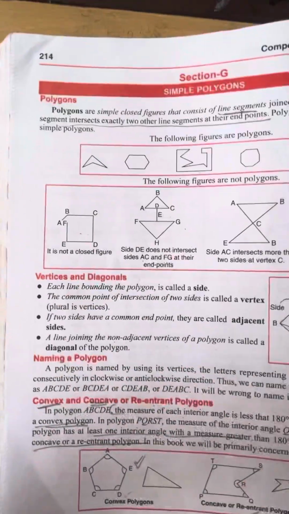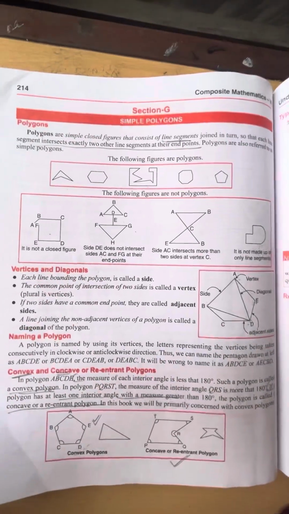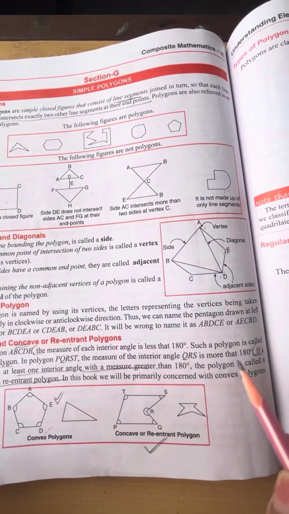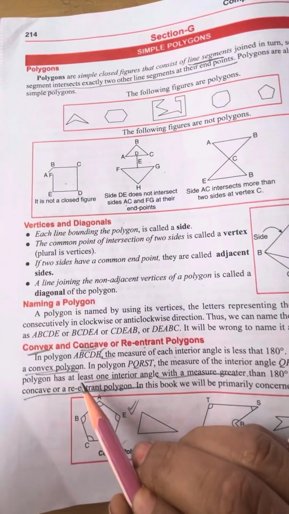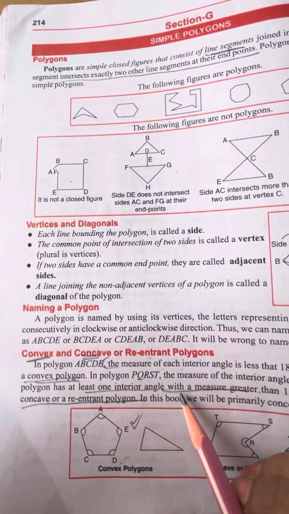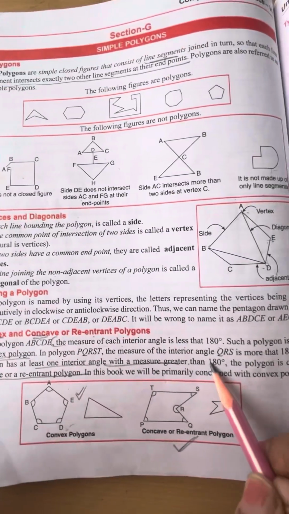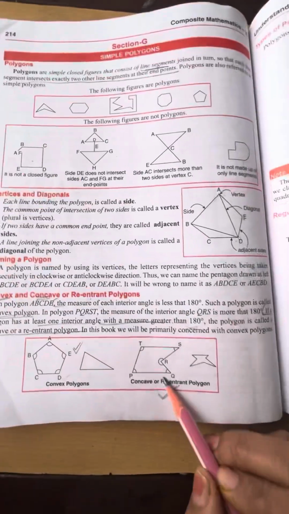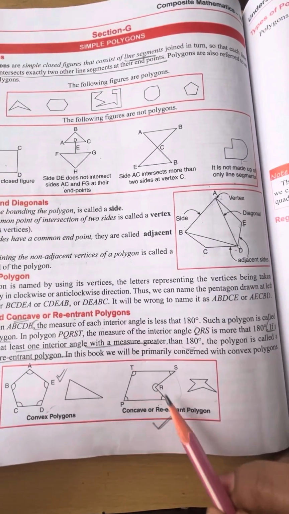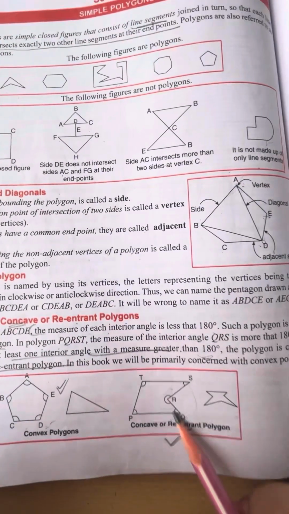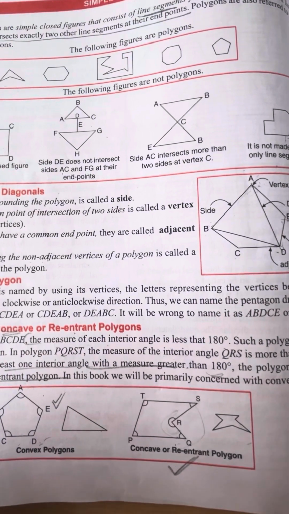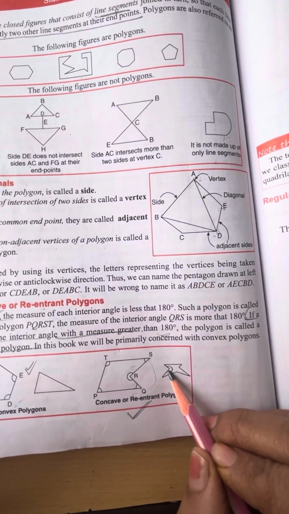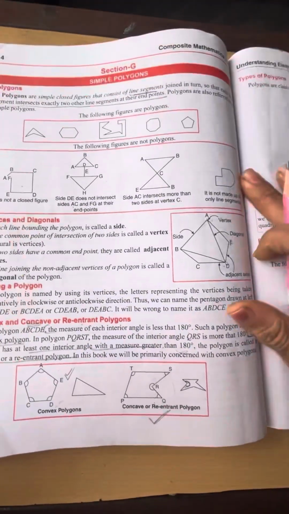Second is concave or reentrant polygon. If a polygon has at least one interior angle with the measure greater than 180, it is called the concave or reentrant polygon. This polygon is concave because one angle is greater than 180. Okay, similarly this is concave because this angle is greater than 180.